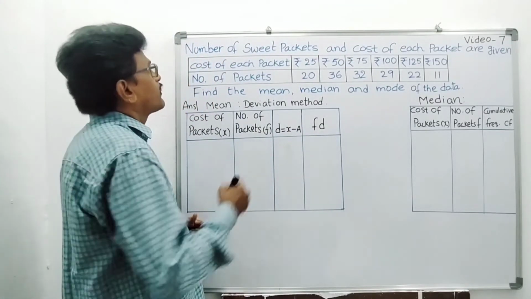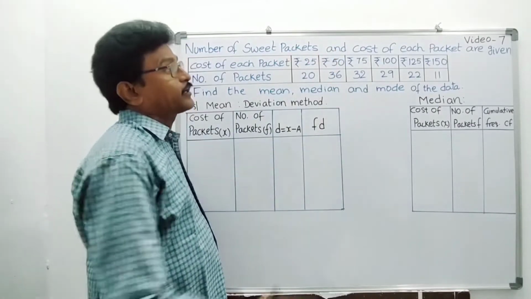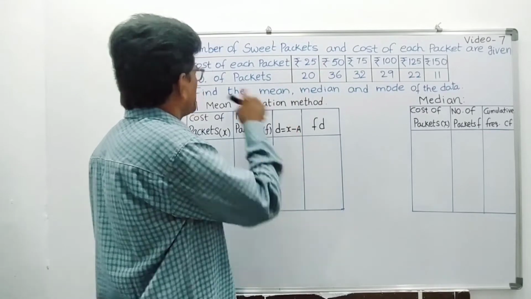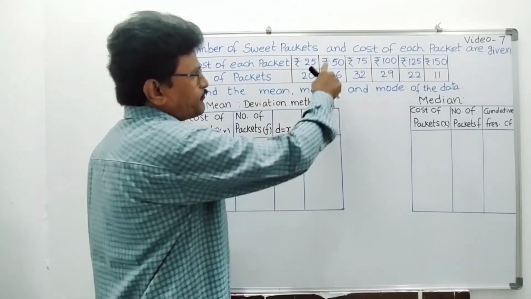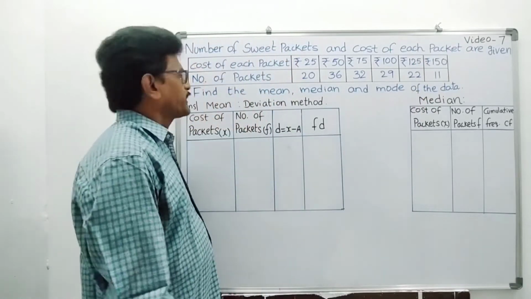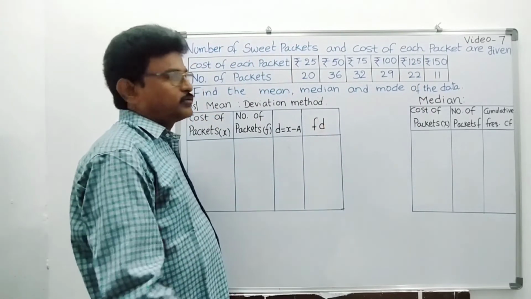Students, here the number of sweet packets and the cost of each packet are given like this. Cost of each packet 25 rupees, number of packets 20; 50 rupee packets 36; like that, 150 rupee packets 11. Find the mean, median, mode of this data.